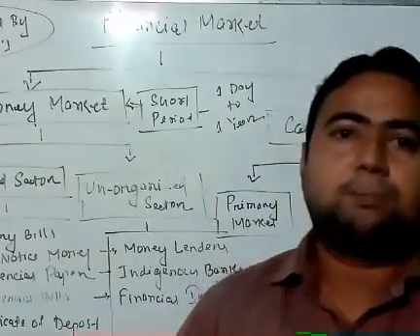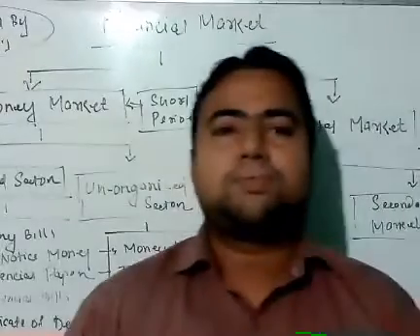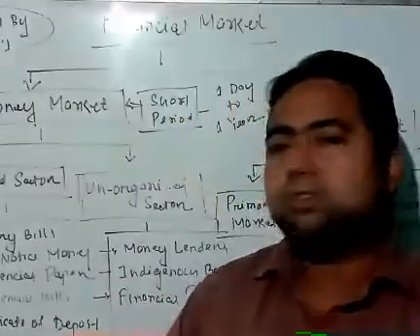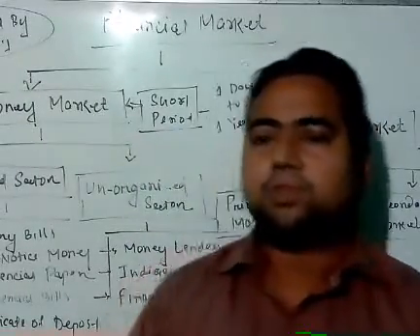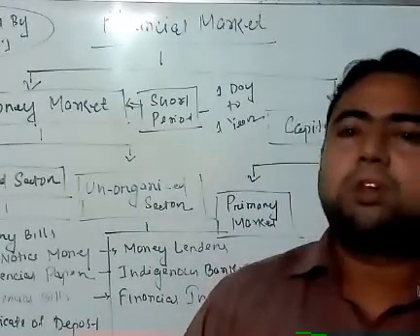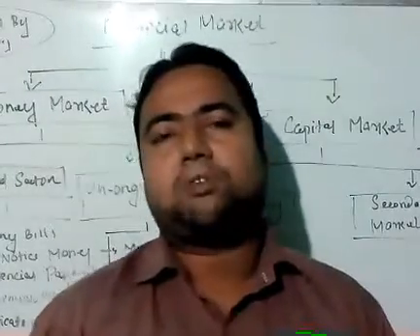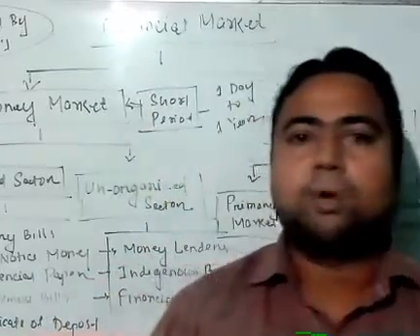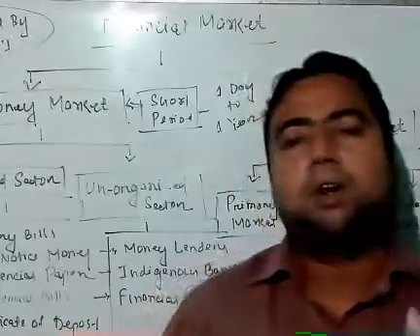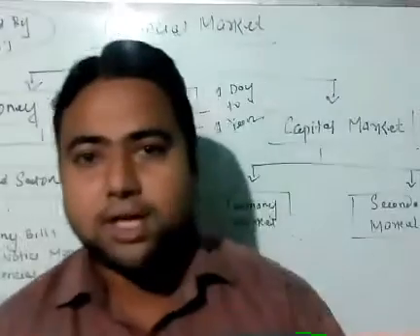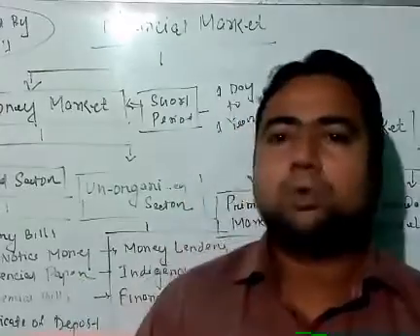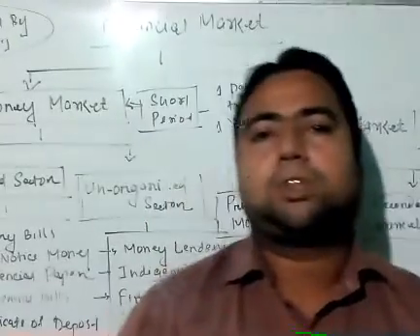Now, what are the various instruments that are traded under the organized sector? Number one is the treasury bill. What is a treasury bill? I am just giving you shortcut meanings. Treasury bills are bills where investors are allowed to invest for a period of 14 days, or 185 days, or 365 days. Remember the dates. For 14 days, option 1, option 2, 185 days, option 3, 365 days.